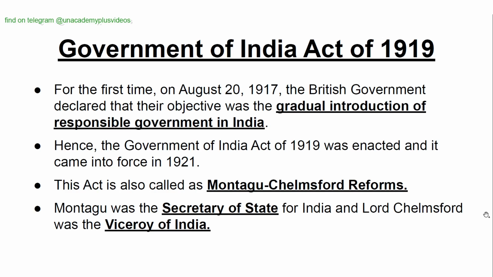Government of India Act of 1919. For the first time, on August 20, 1917, the British government declared that their objective was the gradual introduction of responsible government in India. Hence, the Government of India Act of 1919 was enacted and it came into force in 1921. This act is also called the Montagu-Chelmsford reforms. Montagu was the Secretary of State for India and Lord Chelmsford was the Viceroy of India.